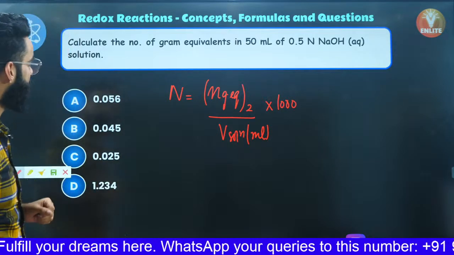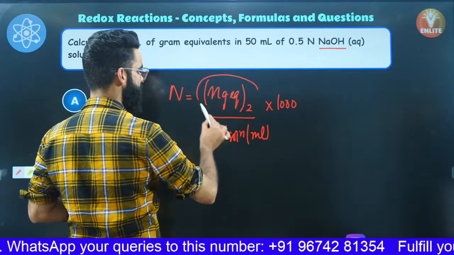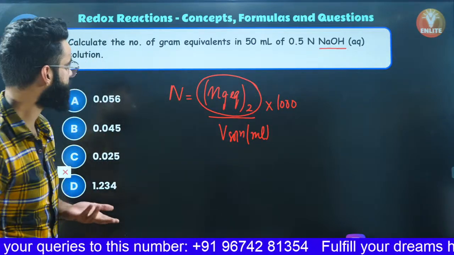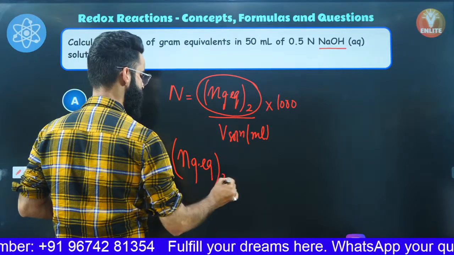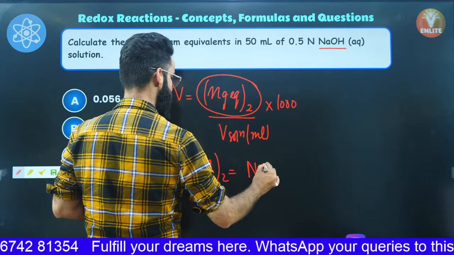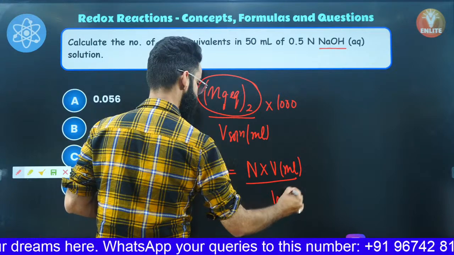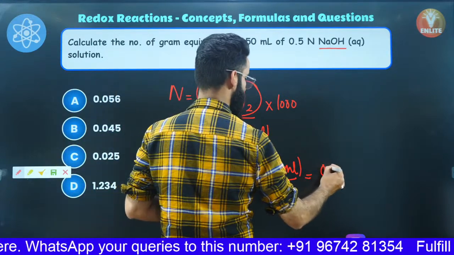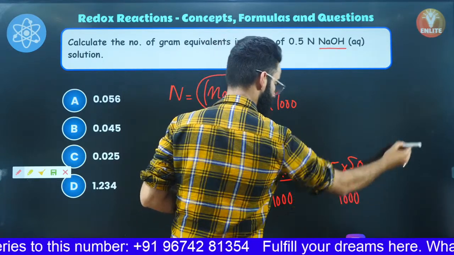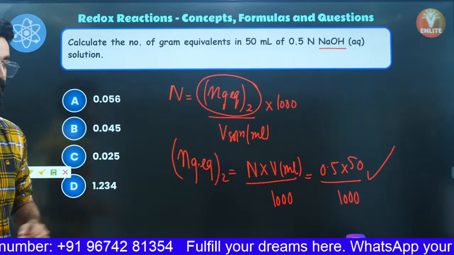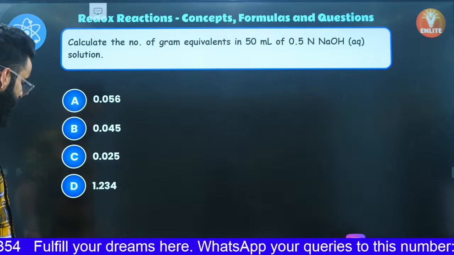Now we will have a look. What do I need to calculate? I need to calculate gram equivalents of NaOH. So I need to calculate the gram equivalents of solute. The question is done. So you can calculate gram equivalents of solute. Gram equivalents of solute is simply going to be equal to what? It's going to be normality multiplied by volume of solution in milliliters divided by 1000, right? Normality is given to us as 0.5. Volume of the solution in ml is given to us as 50, divided by 1000. Solve it. That's going to give you the number of gram equivalents of NaOH in the solution, which you were supposed to calculate, right? I'm sure it's clear.